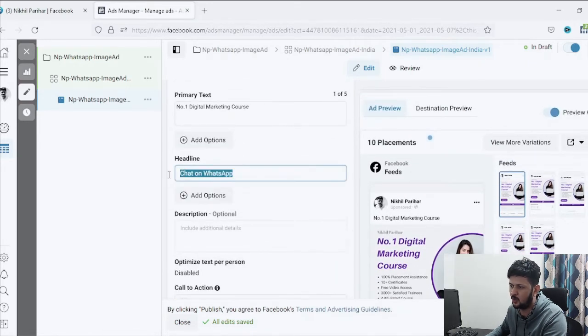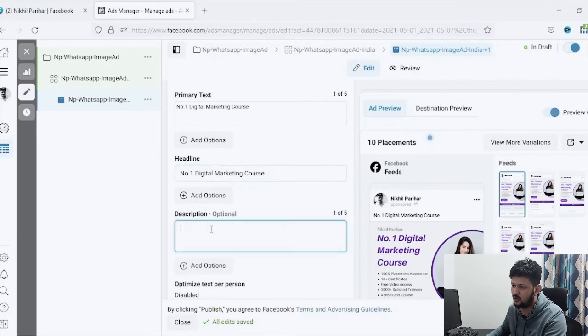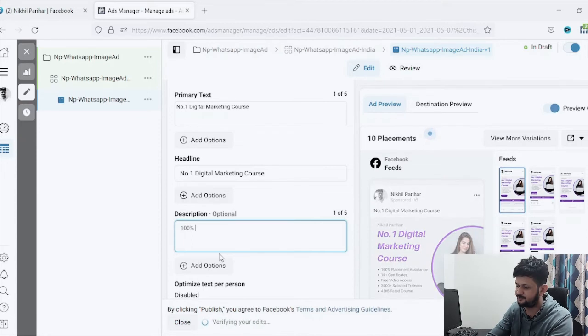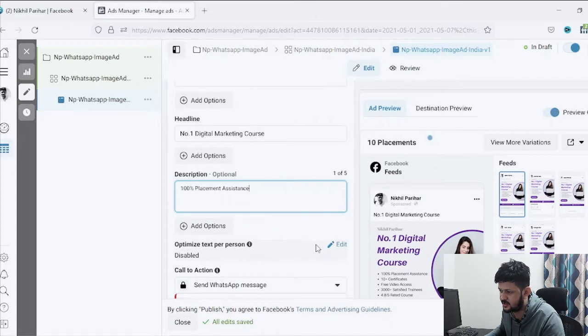We can write our own headline also. Instead of chat on WhatsApp, we can just say number 1 digital marketing course, or you can say 100% placement options or assistance, whatever you want to keep here. Or I just want to say 100% placement assistance. Yeah, because these are very common things institutes have.